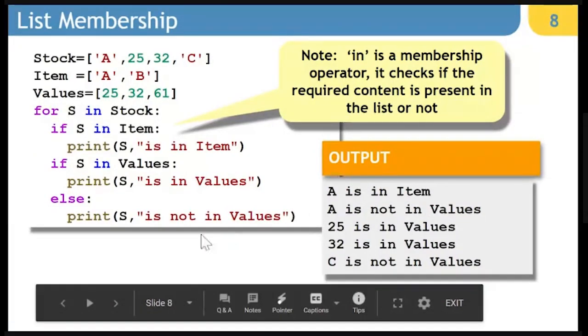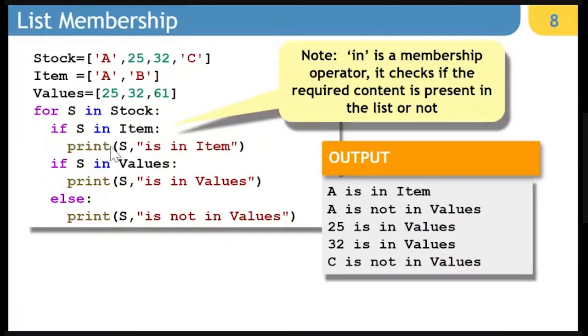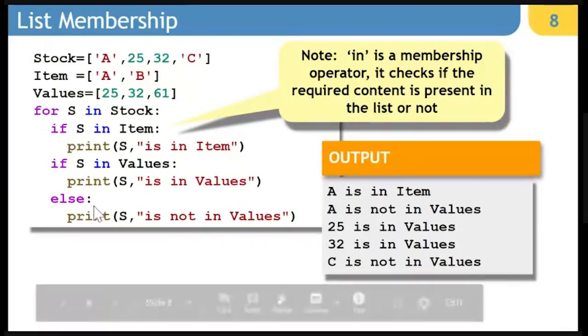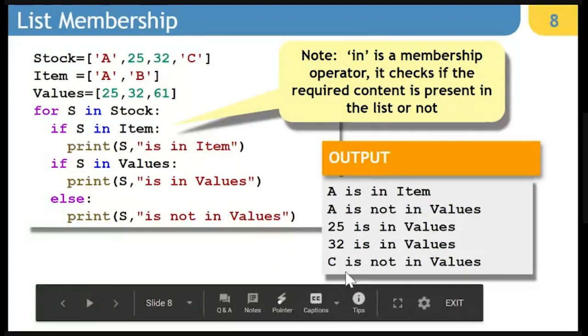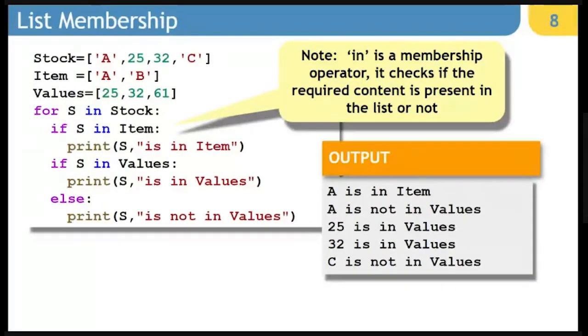Next, when we are checking 25, 25 is not found in item, and that is why no display will come. But here, when it will check whether S is in values, it is going to display 25 is in values. The same will go for 32 also. But when c will come, it will not find c in item, but the second if statement's else part will operate here. So it will display c is not in values. I hope this example clarifies the membership operation.